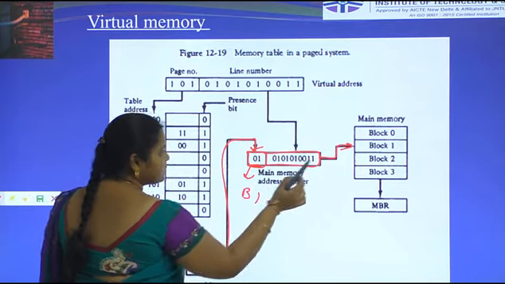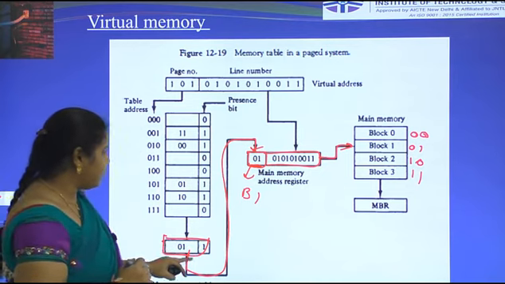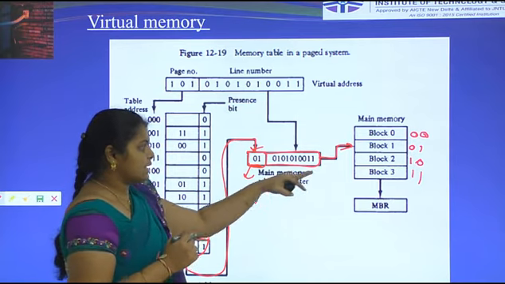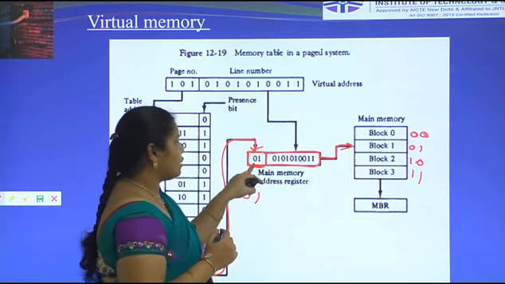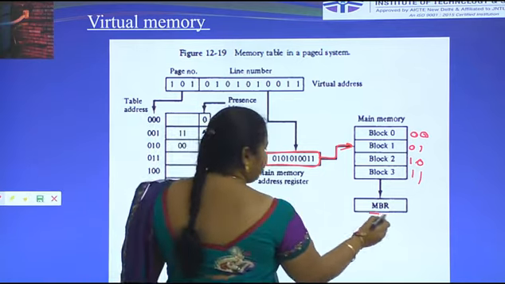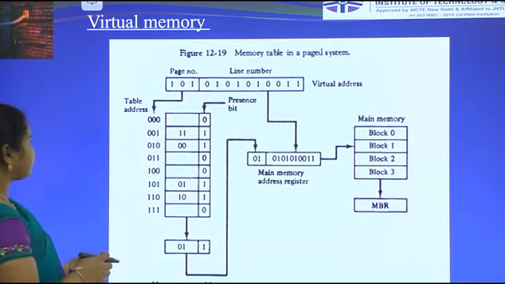00 means 0, 1, 0, 1, 1. Here we have to know about the 01 data. That's why that information is transferred to the main memory address register, and then to block 1. Here 01 is the block 1 data, and then it is transferred to the memory buffer register. This is about the memory table paging system.